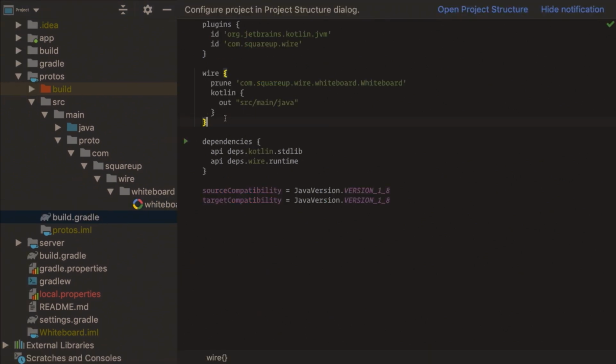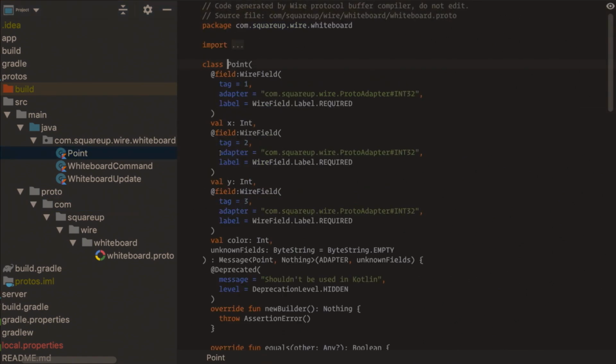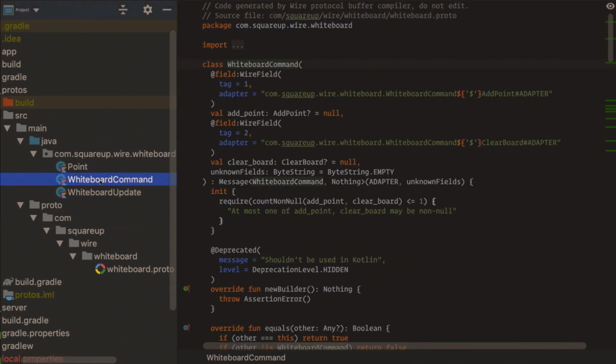The proto config uses the plugin as we saw. With Wire, we prune the RPC out because we don't want to generate it here. The Kotlin target will generate Kotlin code, and for the purpose here, we want the generated code to go in source main java and not in the build folder. And so the code would look like generated Kotlin code, nothing fancy.